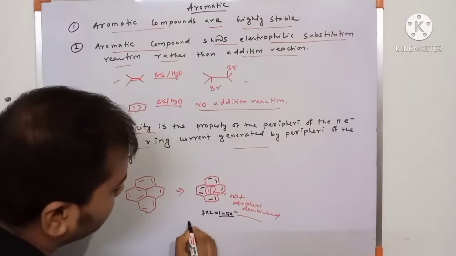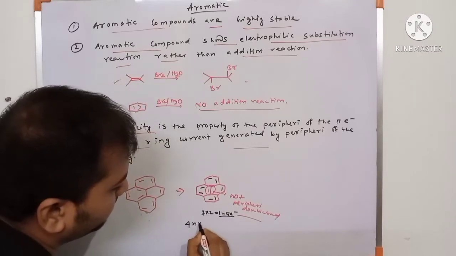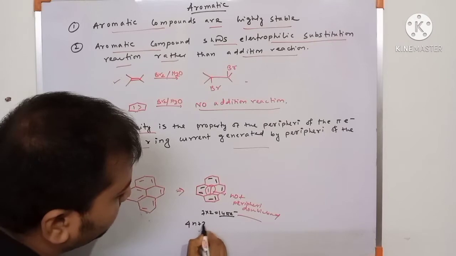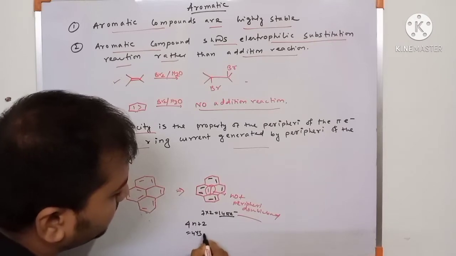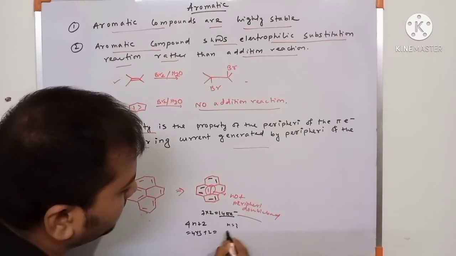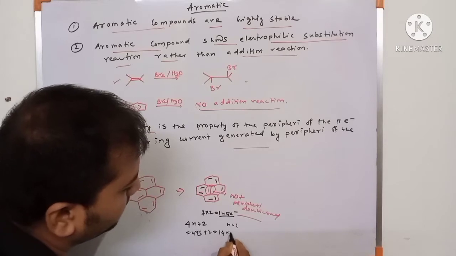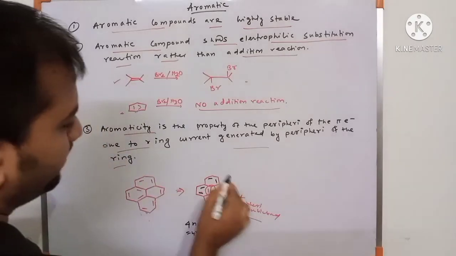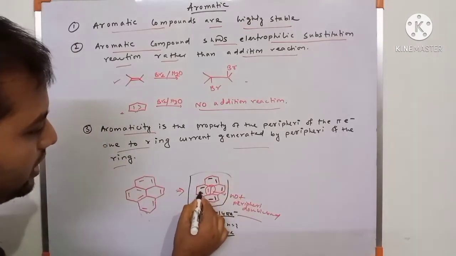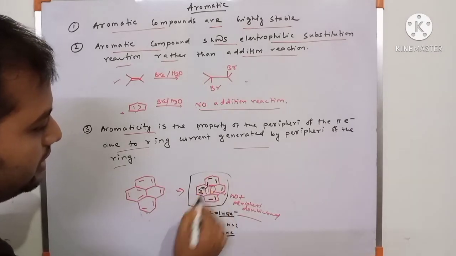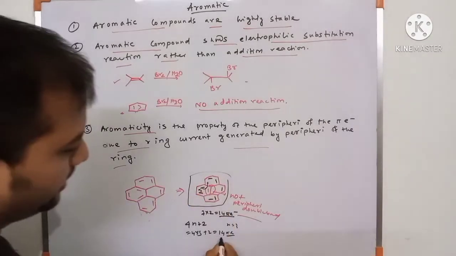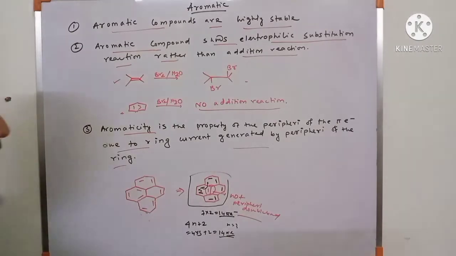By the 4n plus 2 rule, 4n plus 2 equals 4 into 3 plus 2, so n equals 3. This is a planar molecule, all conjugated, and it follows the 4n plus 2 rule, Huckel's rule. So this is an aromatic compound.